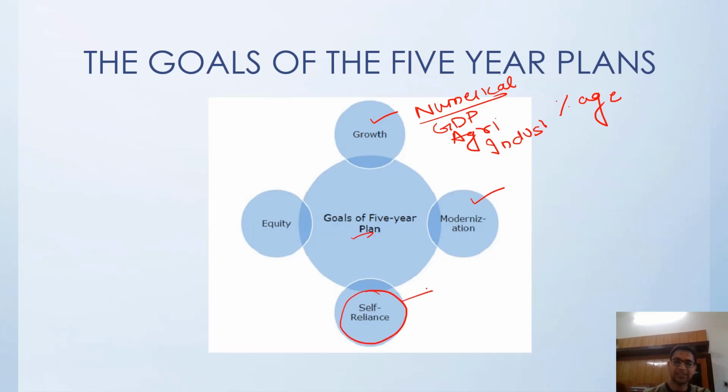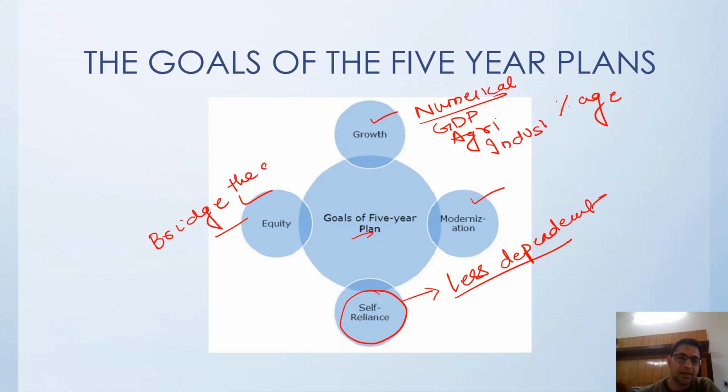A special focus was placed on becoming self-reliant and being much less dependent on external countries. We will produce as many goods as our country needs, whether for agriculture, industrial or service use, right? Then equality. That means we have to bridge the gap.